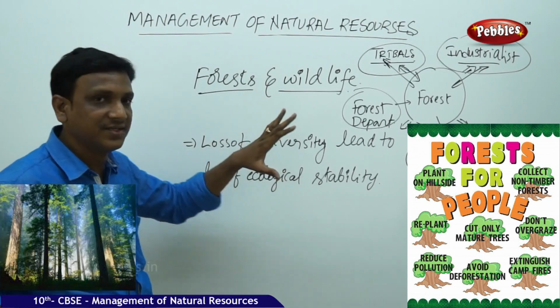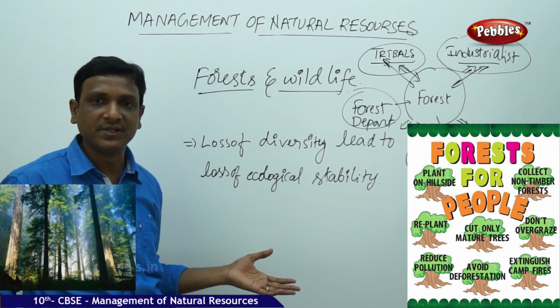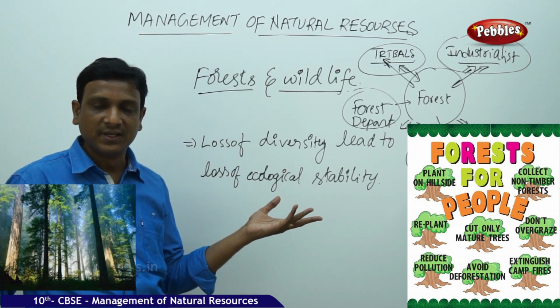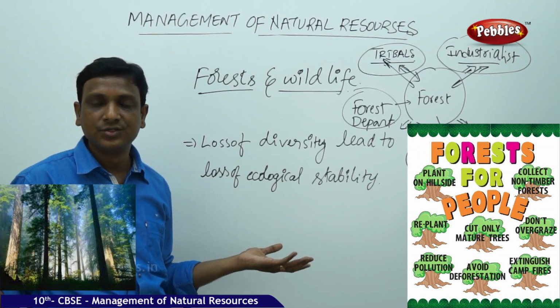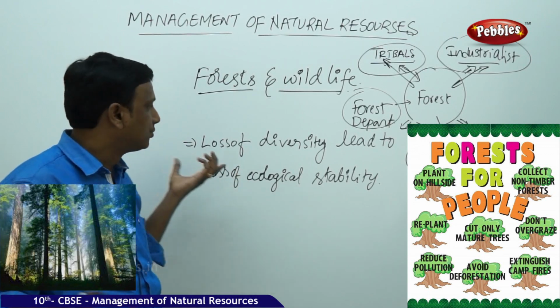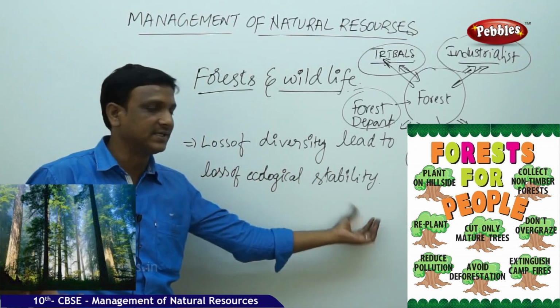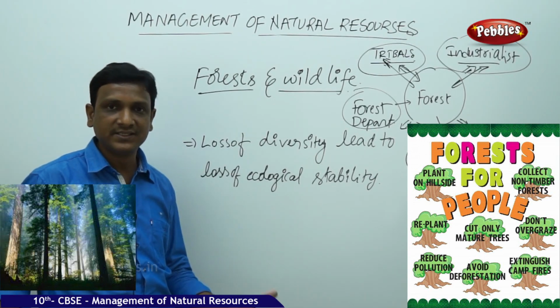If this diversity is lost, if a particular area of forest is cleared, then what happens? Various animals living in that area get dispersed and they become extinct, and you may not be able to find those animals again. So we lose biodiversity. So the loss of diversity leads to loss of ecological stability.